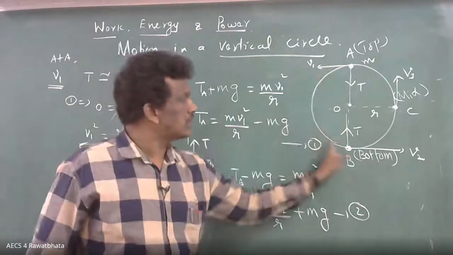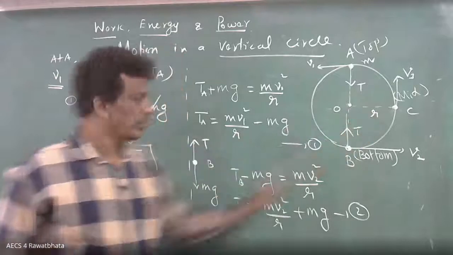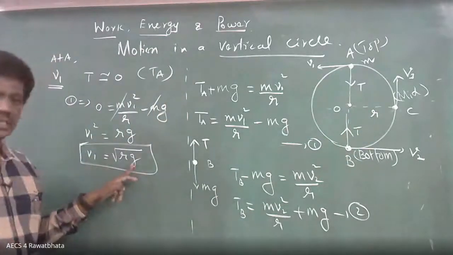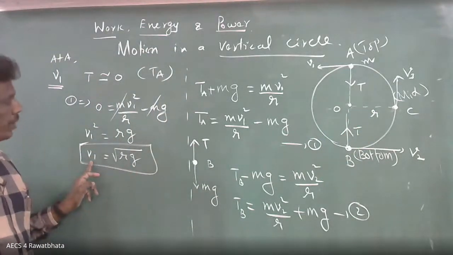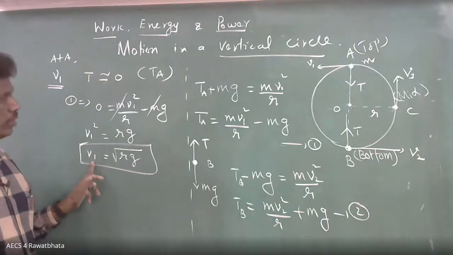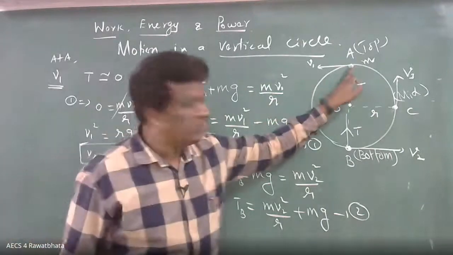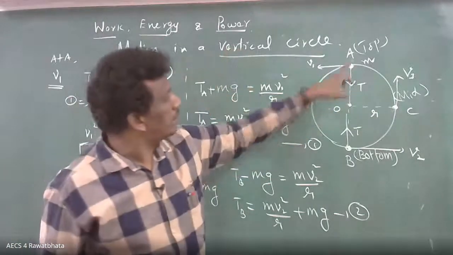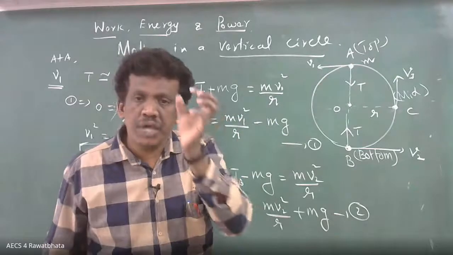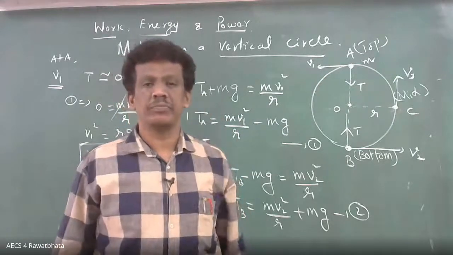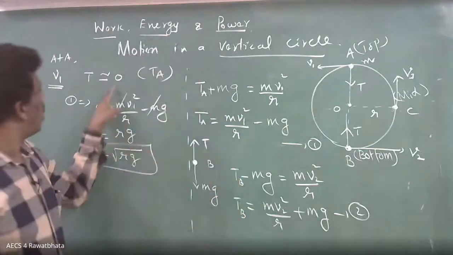Radius of that circular path. g is constant near the earth. This is V1. Already I told you, the tension at the topmost point will be very, very small, nearly equal to 0.